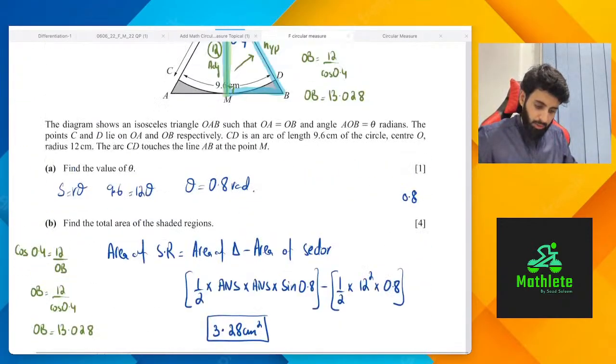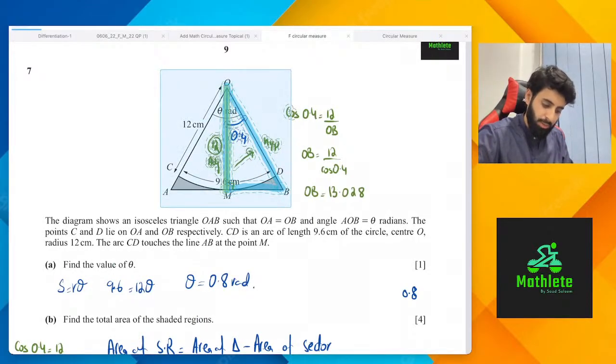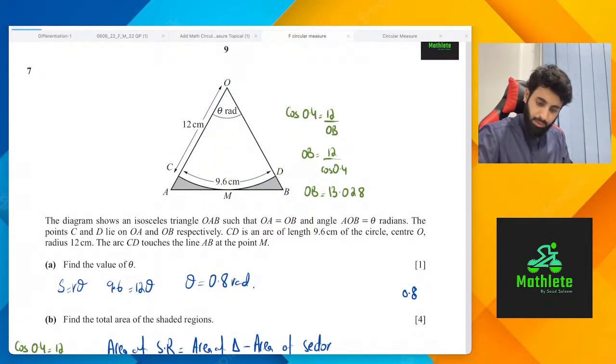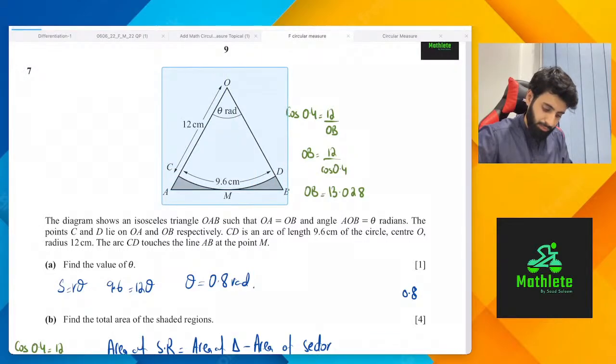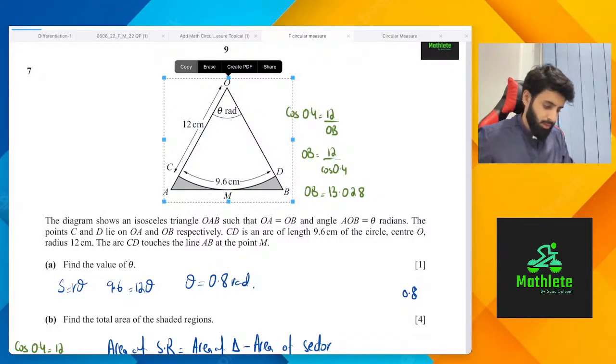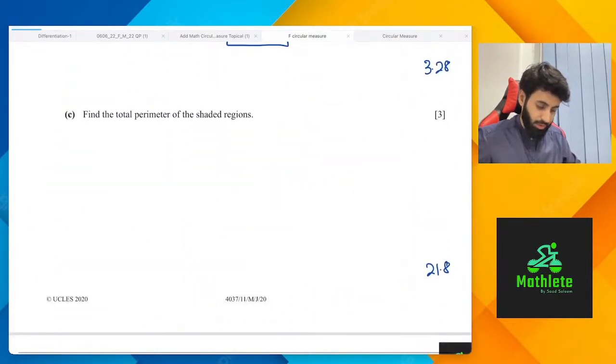Okay, total perimeter of the shaded regions. How am I going to find out the total perimeter of the shaded regions? Question for you guys. Look at this carefully and tell me how we will find the total perimeter of the shaded region.